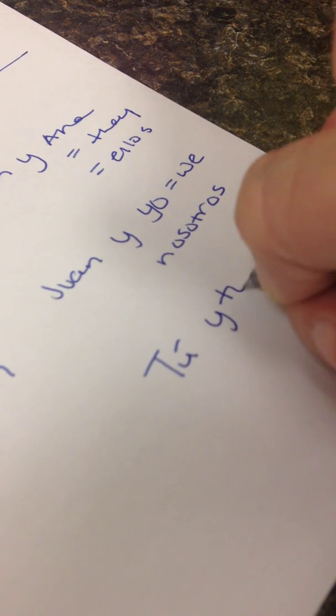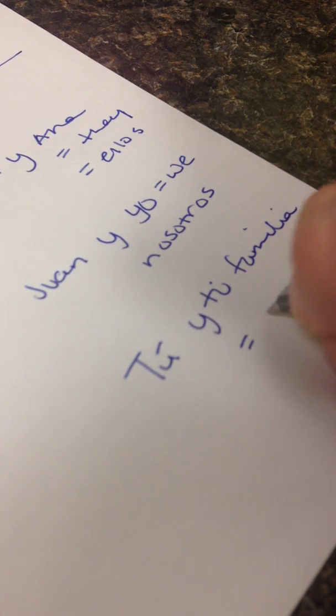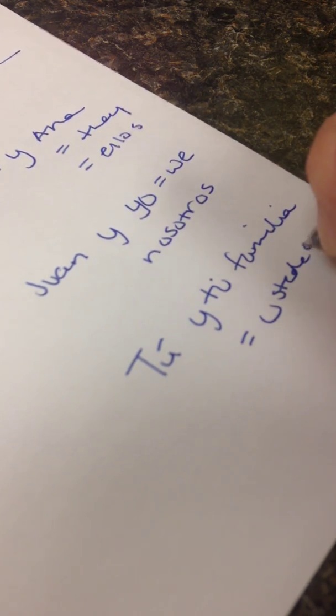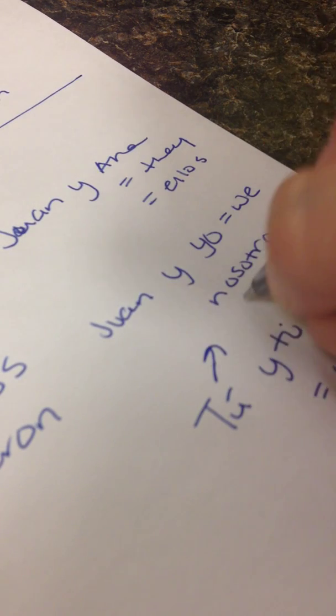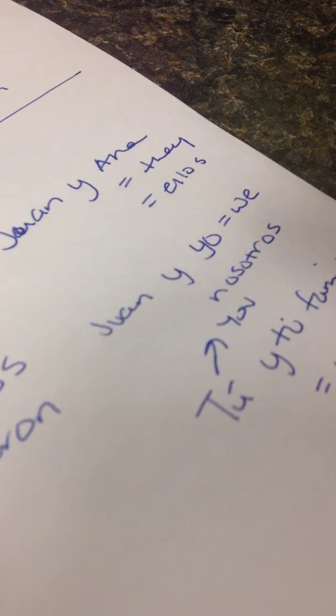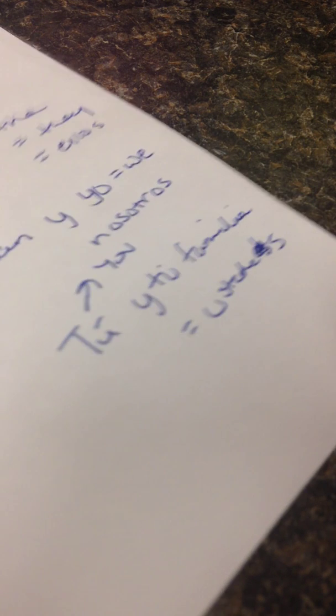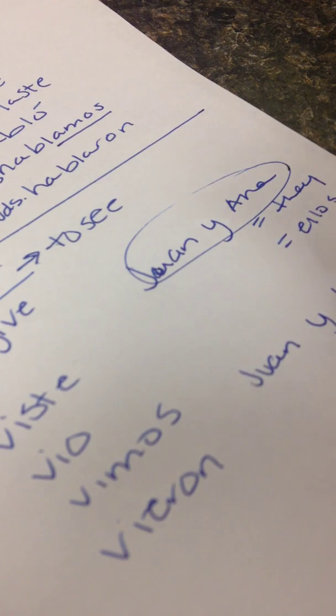The new one that's out is tú y tu familia. You want to treat that like an ustedes, because you and your family is a you guys. Subjects need to be replaced by pronouns in order to get the right conjugation. But again, you should know that from Spanish 1.